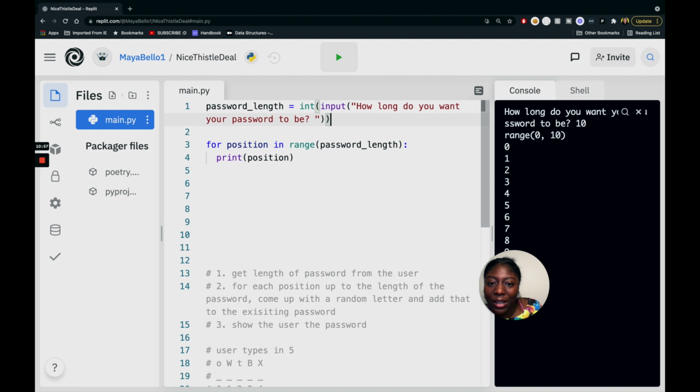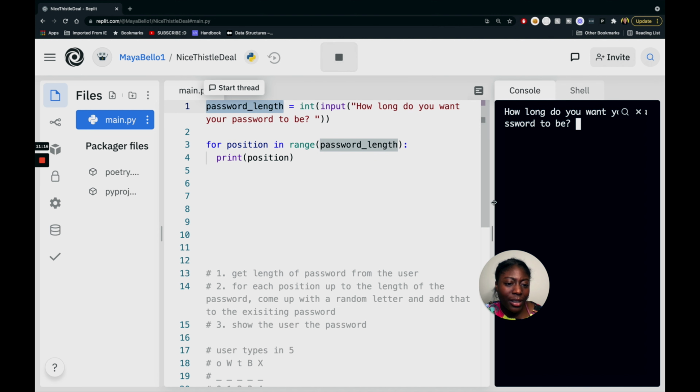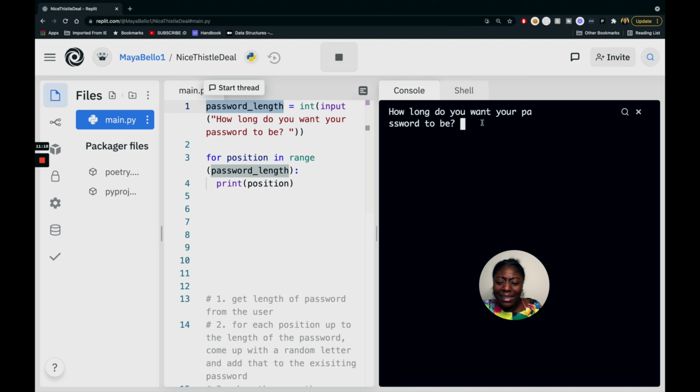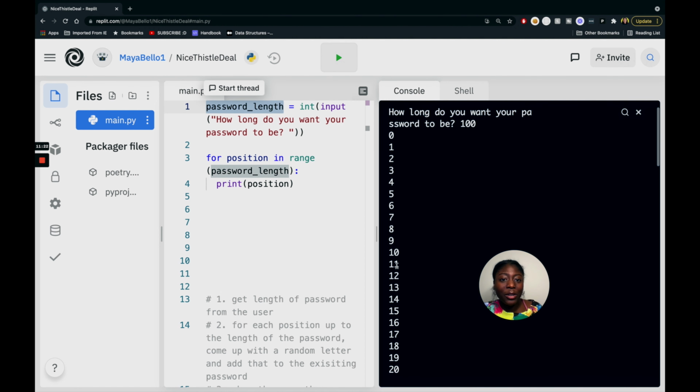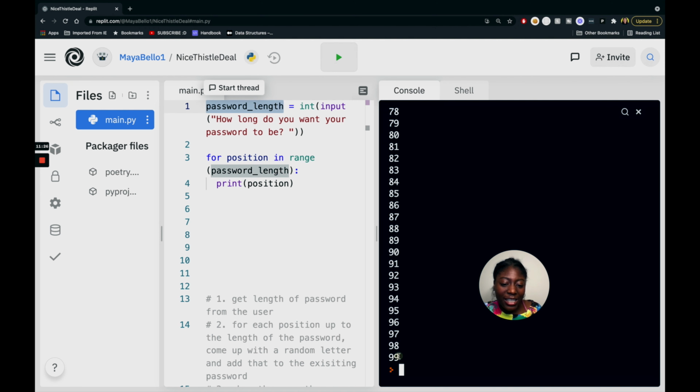So now, every time I run my code, I always like to think, what do I expect to happen? So for position in range password length, we're going to print out position. So I expect to print out 0, 1, 2, all the way up to password length. So let's run our code. It asks us the question again, and let's say I did a big number like 100. Okay, so this is what I expect. The first position is 0. The last position is 99.